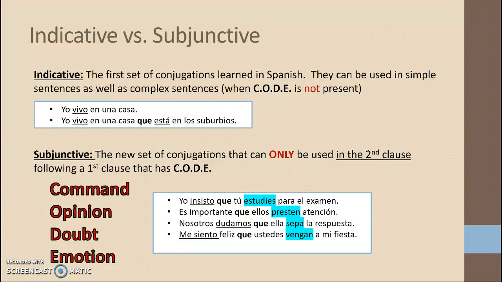All right, and the last one is emotion. If you're delighted by something, you're hoping that something happens. Well, those are emotion-based statements. So here I have me siento feliz. I feel happy. I feel excited that. Okay, well that's in the indicative because it's in the front half of the sentence, but it's an emotional statement. And because of that, my verb venir in the second half of the sentence has to go into the subjunctive. Me siento feliz que ustedes vengan a mi fiesta.